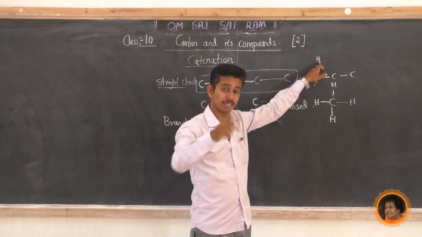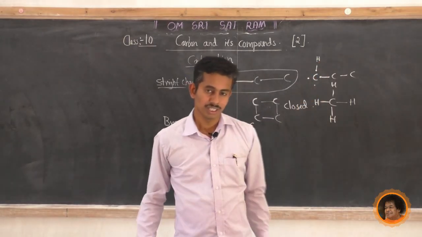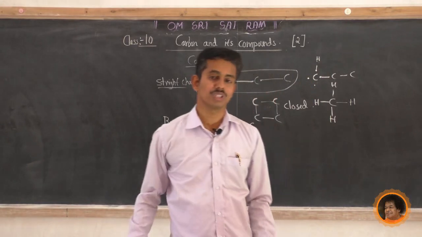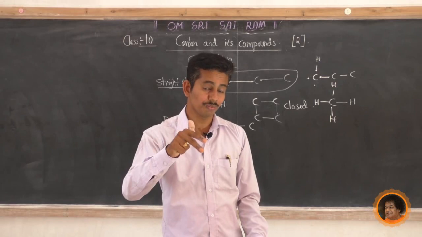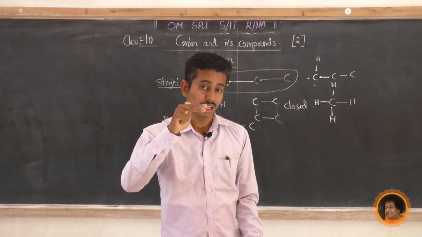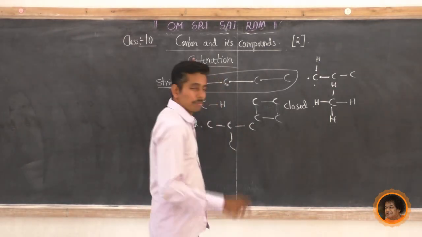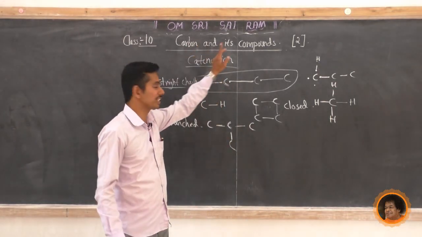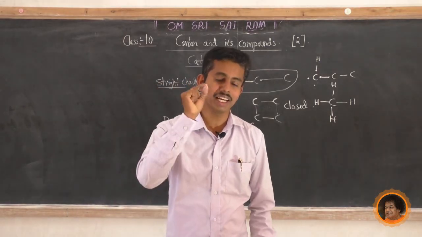More than one element means it's a compound. If it shares with nitrogen, it becomes a compound of nitrogen and carbon. If it shares with oxygen and hydrogen, it's a compound of oxygen and carbon. So there are many carbon compounds present in nature. This is the versatile nature of carbon.